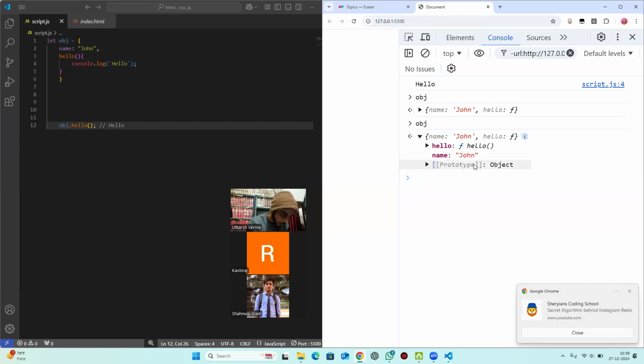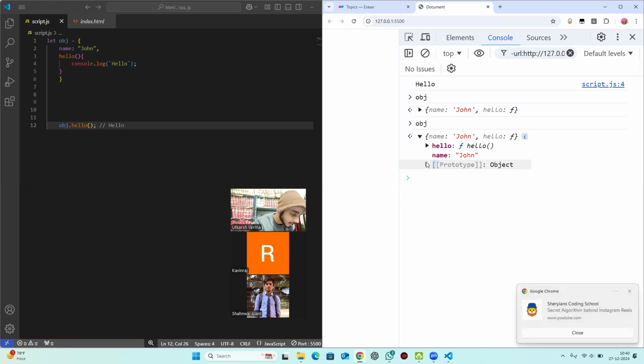This is called the global prototype. Anything you create, object, array, set, hash map, string, numbers, boolean, anything in JavaScript, will be linked with that prototype. It's like a father type of prototype, and every object, that is array, string, list, boolean, everything in JavaScript is a child of that prototype.